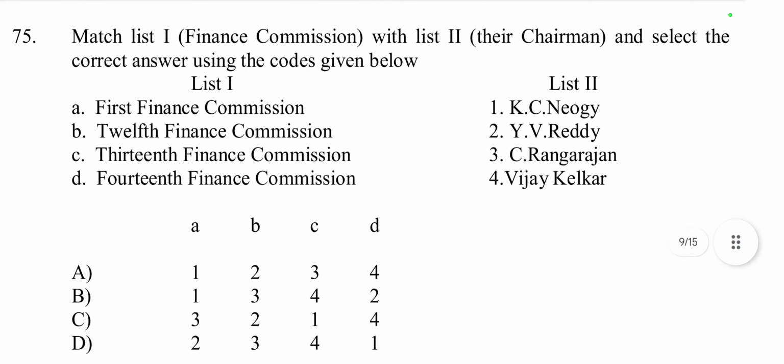Then question number 75, list 1 and list 2. First Finance Commission chairman was K.C. Neogy. Then 12th Finance Commission, then 13th and 14th. The 14th Finance Commission was Y.V. Reddy, the 13th Vijay Kelkar.